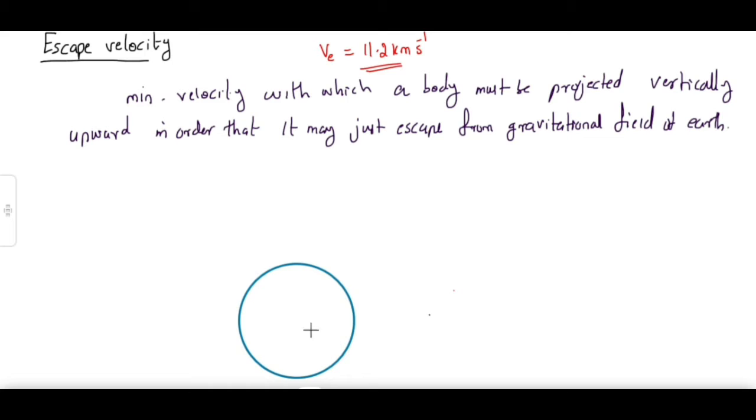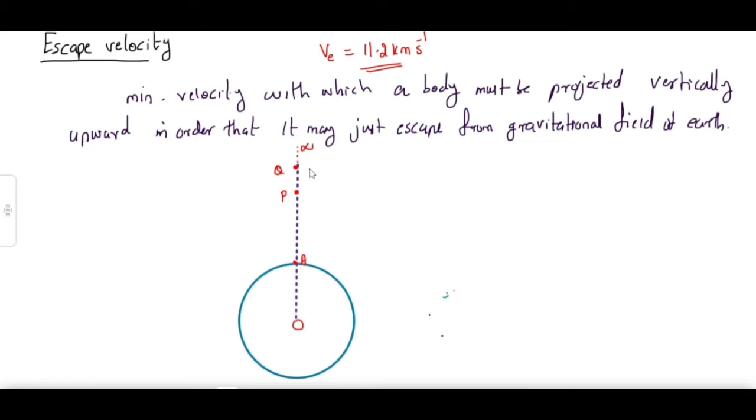Consider this is the Earth's surface. Imagine this is a center point. We are considering an imaginary line here. Point O, center point O. Say this is the surface of the Earth, the point A. And two more points you can consider here: this is the point P and this is the point Q. And above, you take it as it goes to infinity. So you can mark that as infinity.